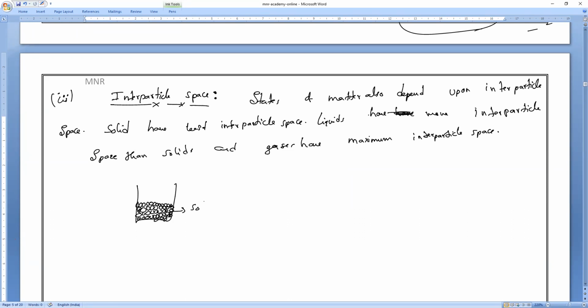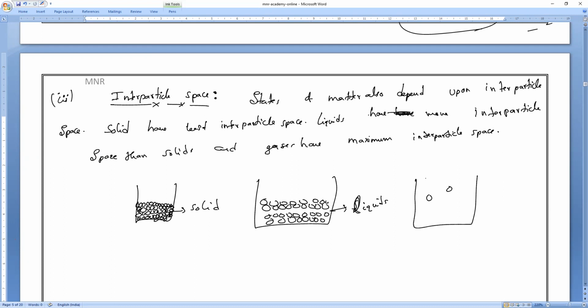If I take a liquid, the particles have more interparticle space than solids. So that is what we say is a liquid. Next, gases.